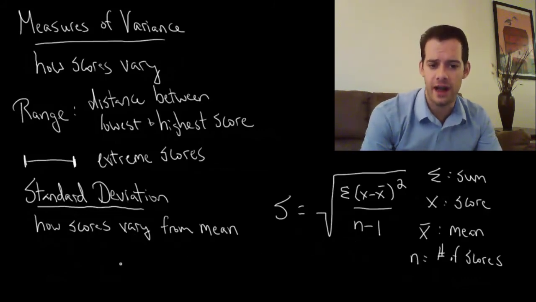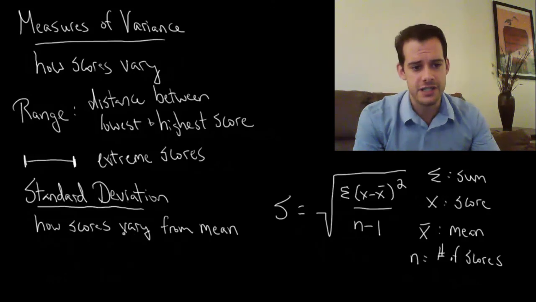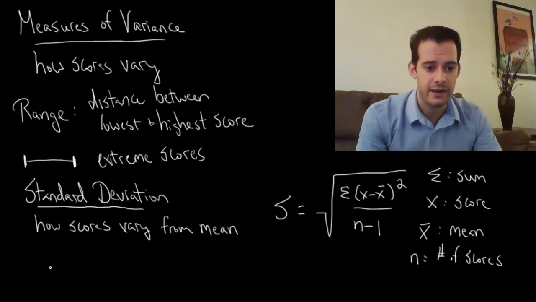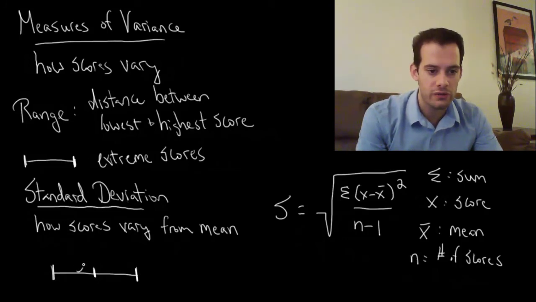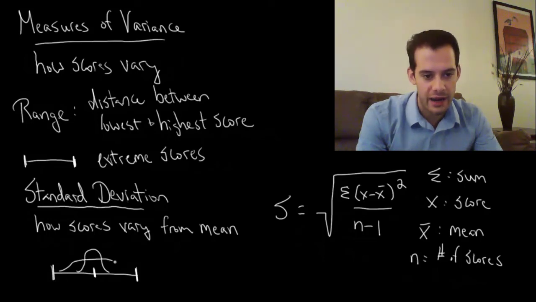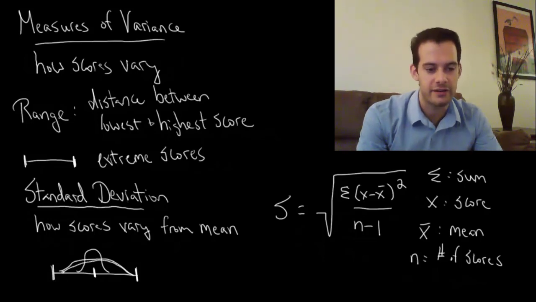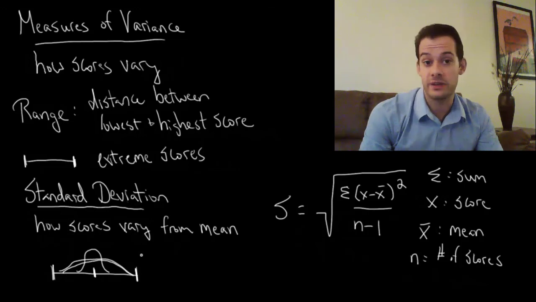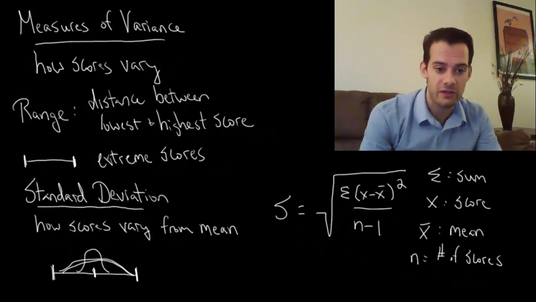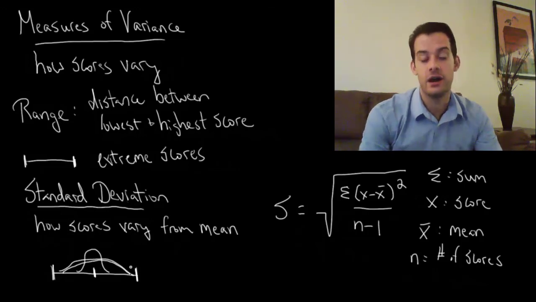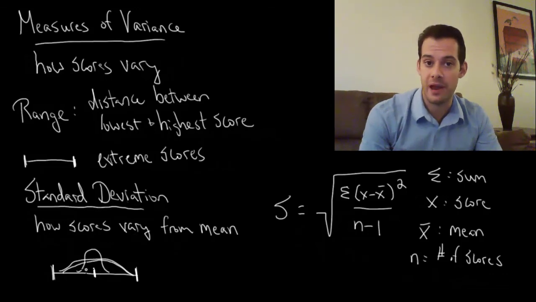thing is you understand the concept, that the standard deviation refers to how the scores vary from the mean. So let's say we have some distribution of scores and we have the mean here. We want to know, are the scores all right here really close to that mean, or are they much more spread out, right? And they cover a distance more like this. And that's what the standard deviation will tell us. So a smaller standard deviation, closer together, a larger standard deviation, more spread out.